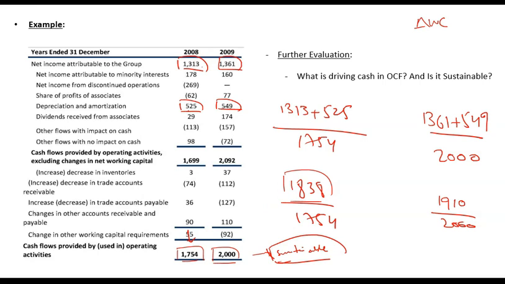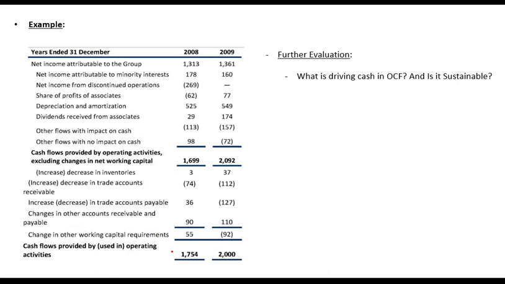That means the company is probably not recording any significant non-cash expenses or any significant non-cash income. So most of the operating cash flow is coming in from net income, and so it looks sustainable. Just looking at the operating cash flow number is not enough. You also need to find out where it is coming from. Is it coming from net income, or from changes in working capital, that is changes in inventories, or from any other one-time items, such as share of profits or discontinued operations or any other item?